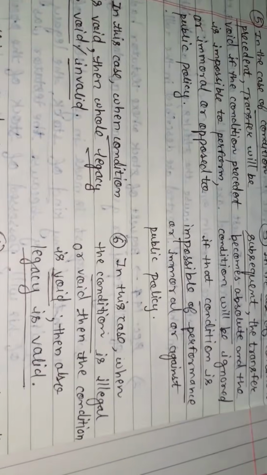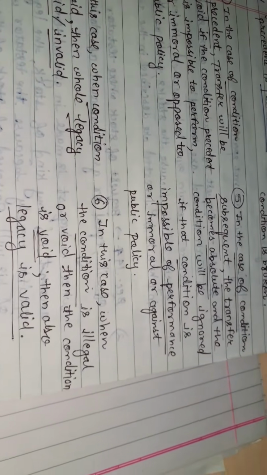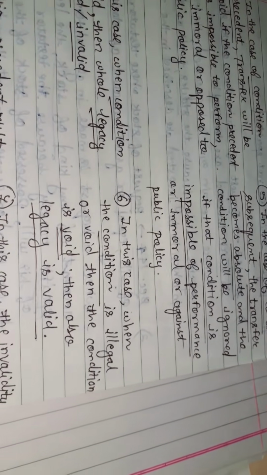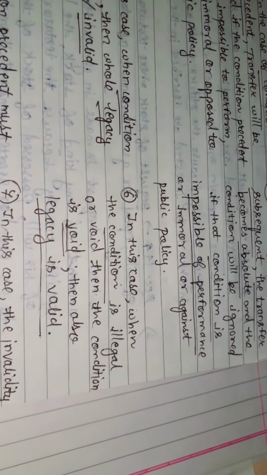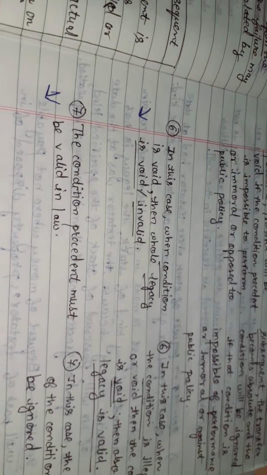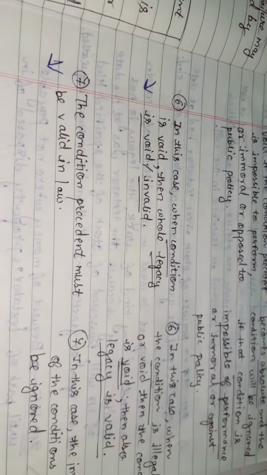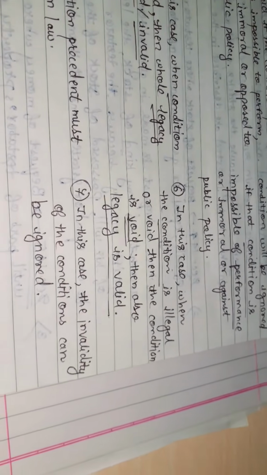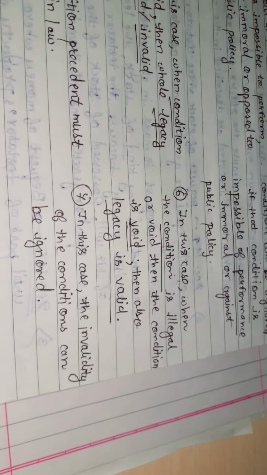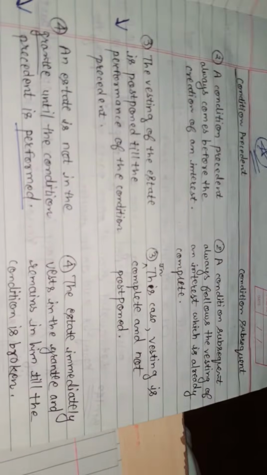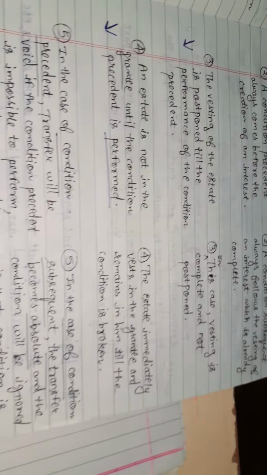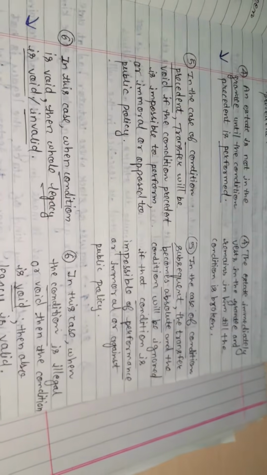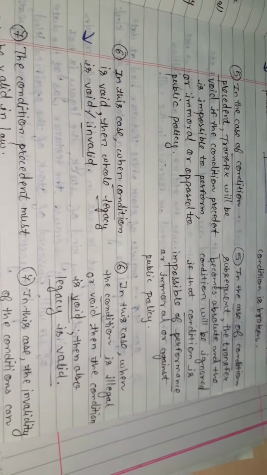But in condition subsequent, when the condition is illegal or void, the legacy is still valid. The condition precedent must be valid in law. And in the case of condition subsequent, the invalidity of the conditions can be ignored. Difference between condition precedent and condition subsequent.